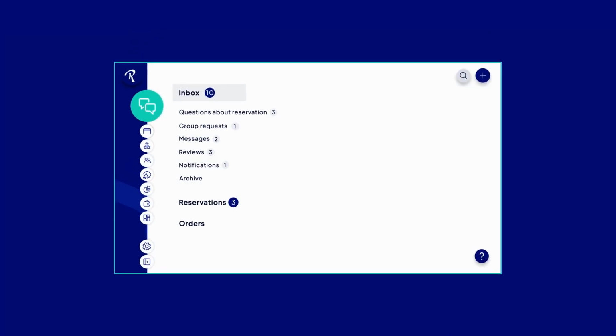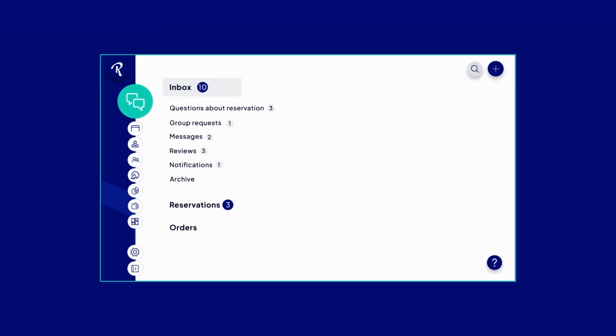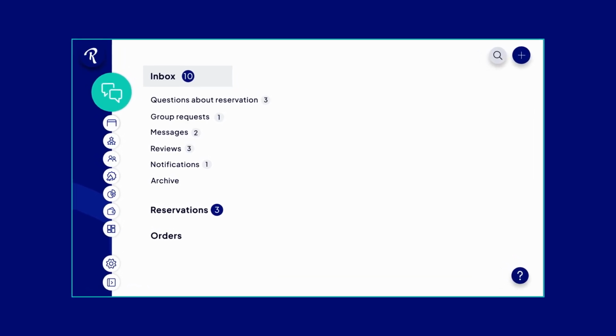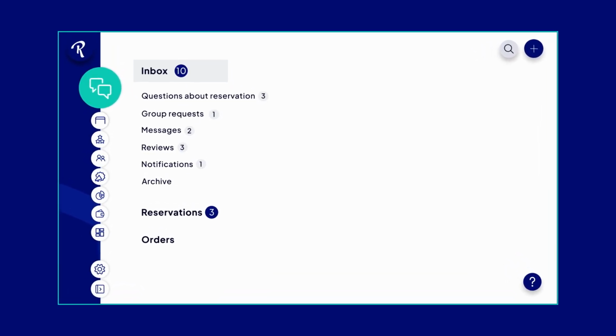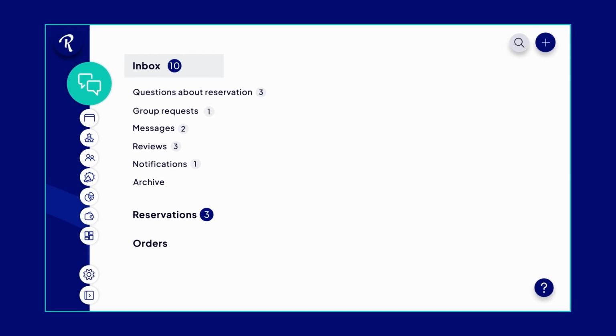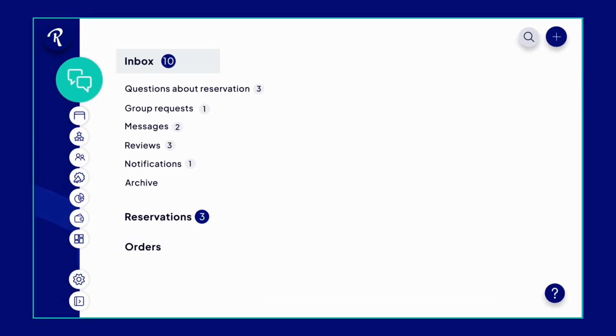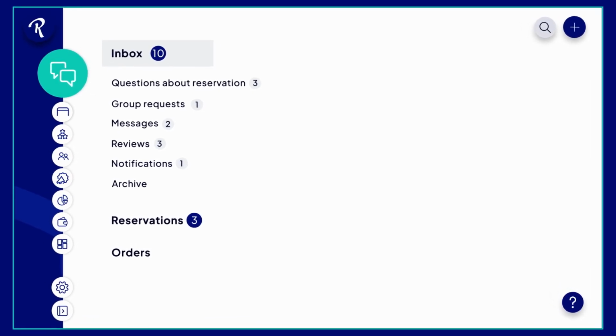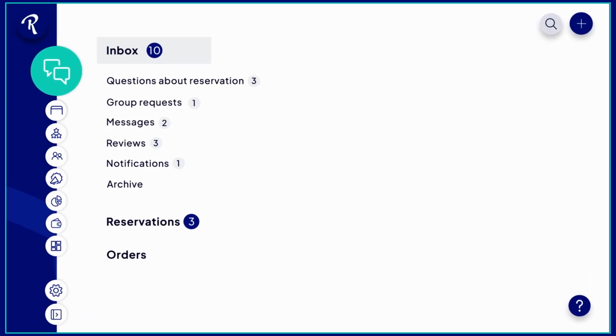Welcome to your Resengo Inbox. You'll want to get to know it as well as you know the rest of your business. Just as a first impression matters when a new guest walks in your door, your replies from the inbox will be the online guest's first impression of you. We can't help you cook, but our tools will help you to create the most personal guest experience ever.